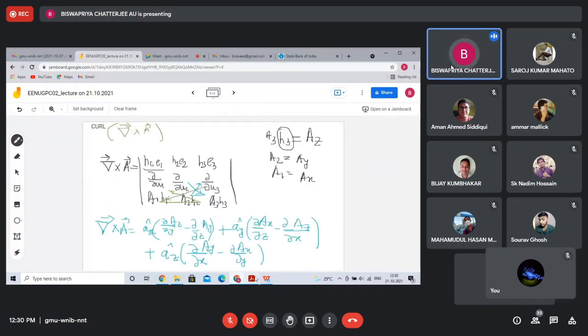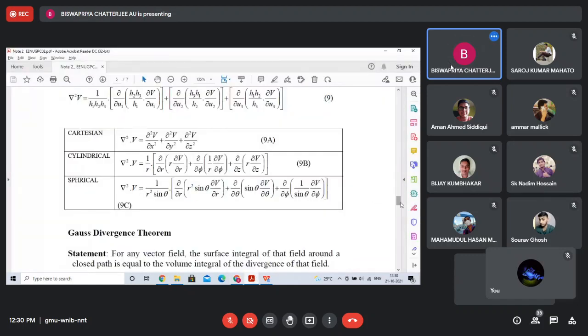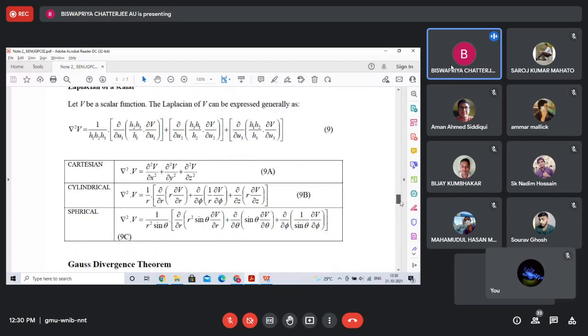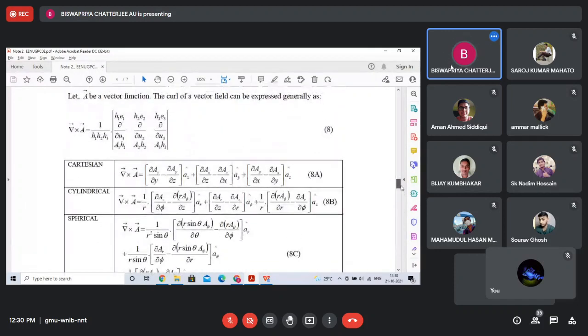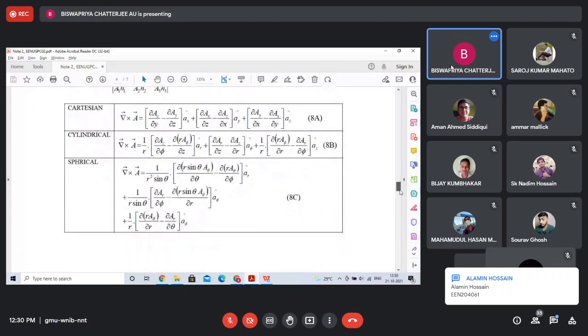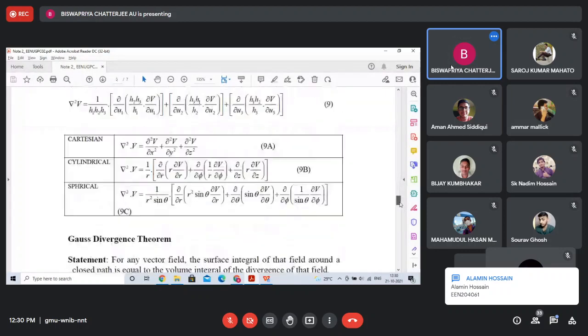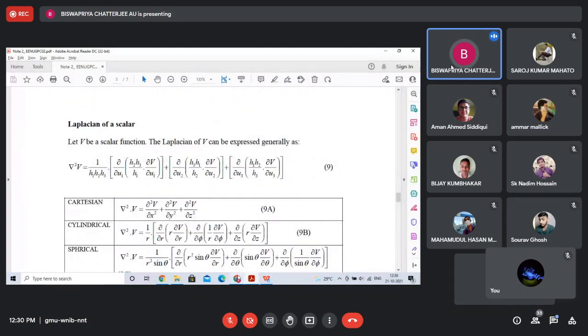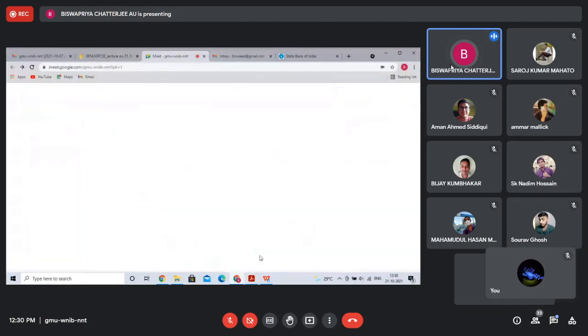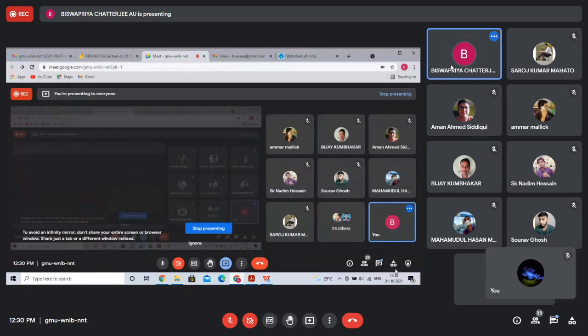So similarly, you can generate your own expressions. Okay. I am not discussing the Laplacian. There is no point of wasting any time. There is no meaning of wasting time.